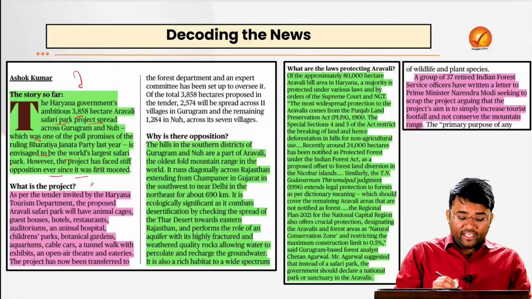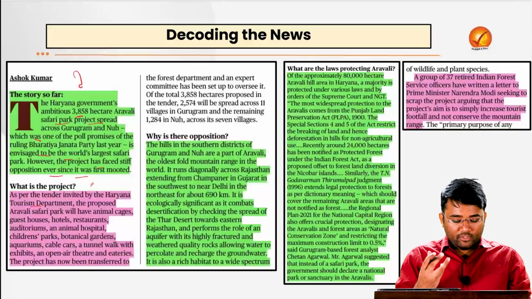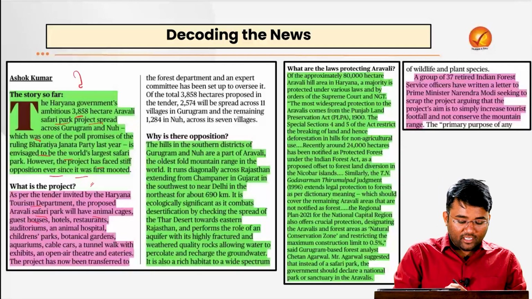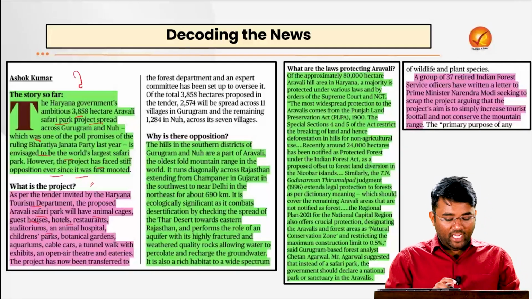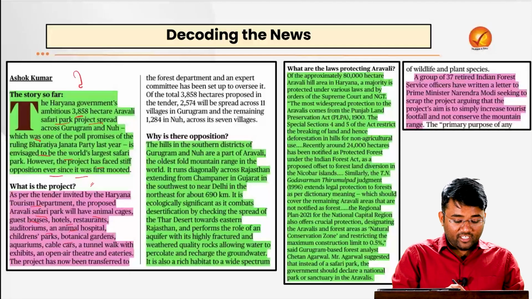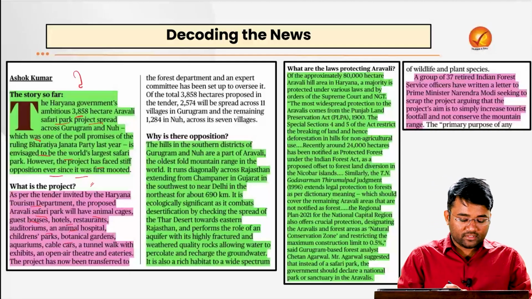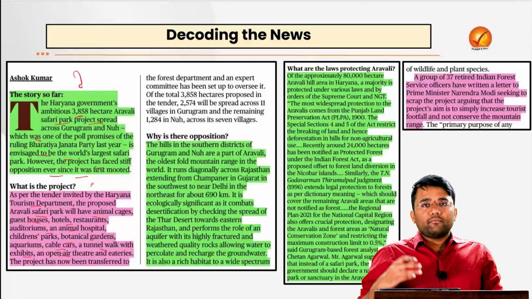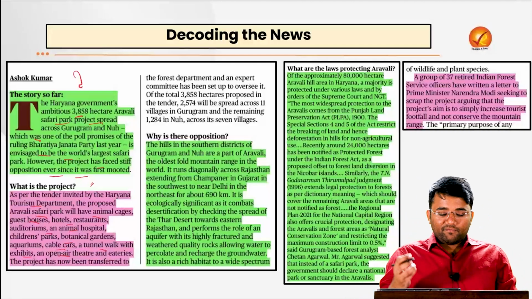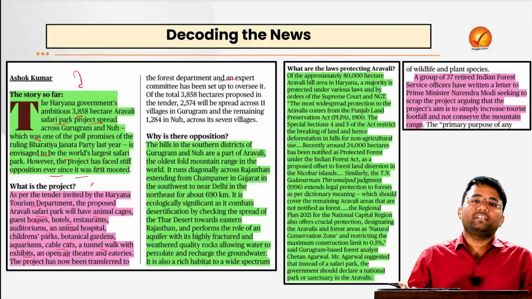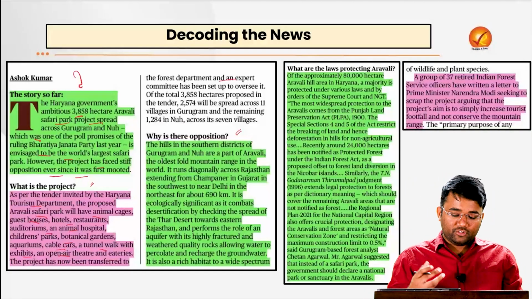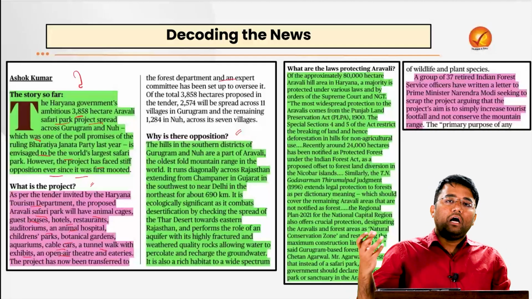As per the tender invited by the Haryana Tourism Department, the proposed Aravali Safari Park will have animal cages, guest houses, hotels, restaurants, auditoriums, an animal hospital, children's parks, botanical gardens, aquariums, cable cars, tunnel walk, park with exhibits, and open air theatre and eateries. The project has now been transferred to the forest department, and an expert committee has been set up to oversee it.